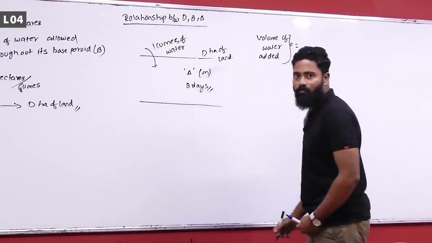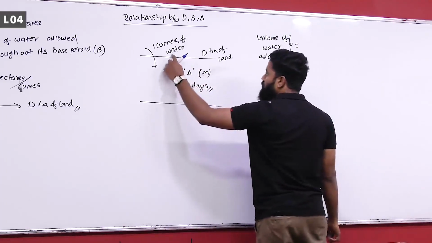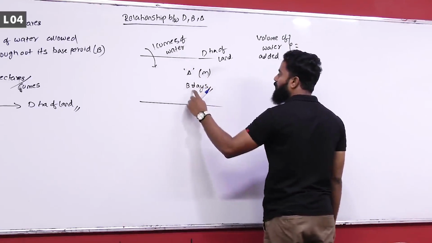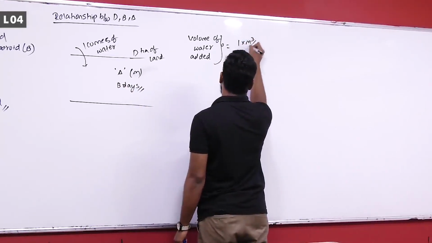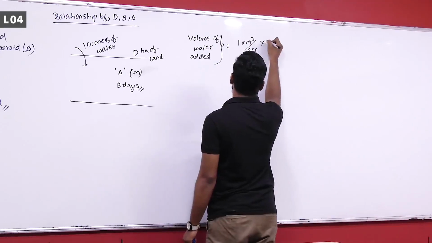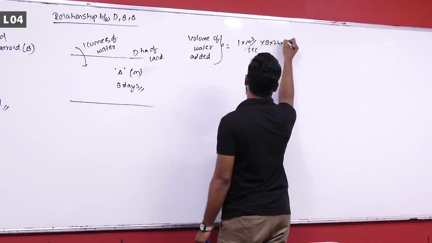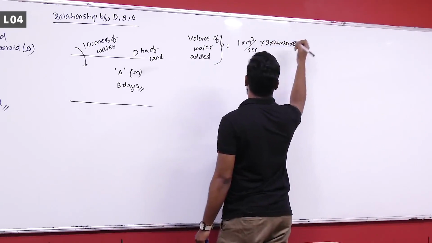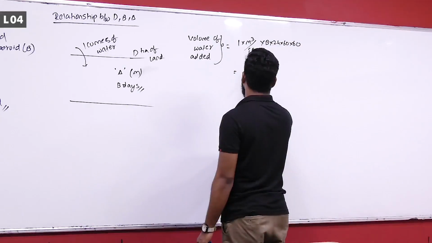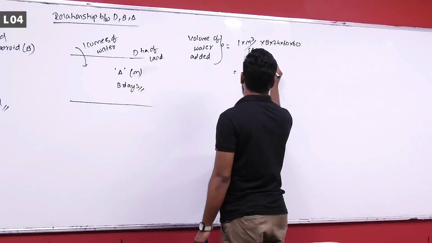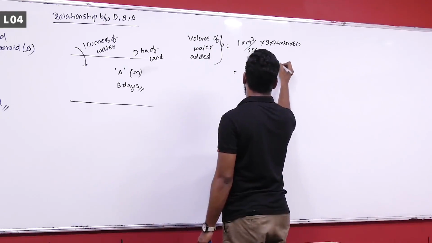You are adding 1 cumec of water for a period of B days. That is 1 meter cube per second multiplied by B days, B into 24 into 60 into 60 seconds. So you can write this as 86,400 multiplied by B meter cube.